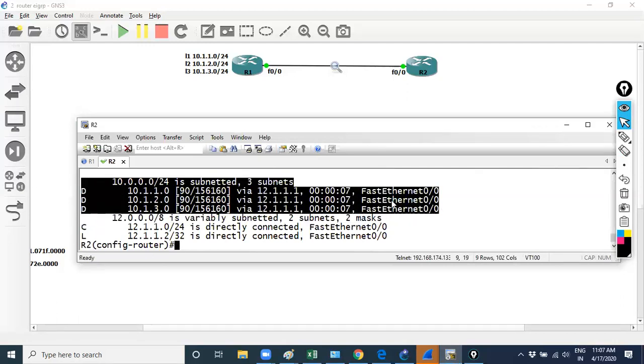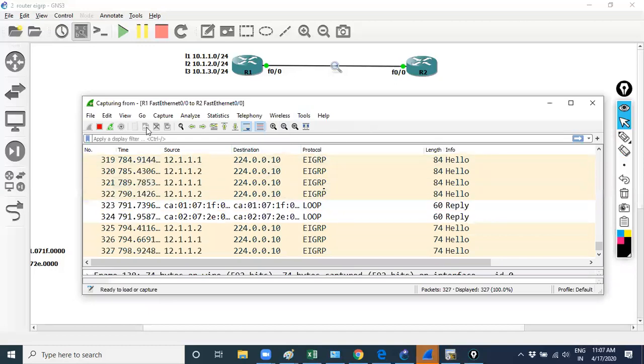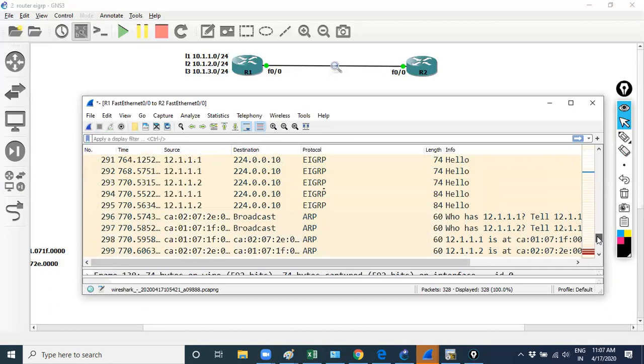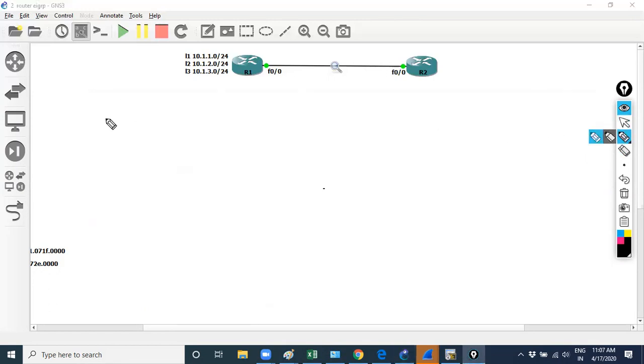No, it's still giving 10.1.1.0. Yes. Okay, so let's verify it. Let's check out the messages. Okay, I have a question for you. Okay. Very good. Please ask.